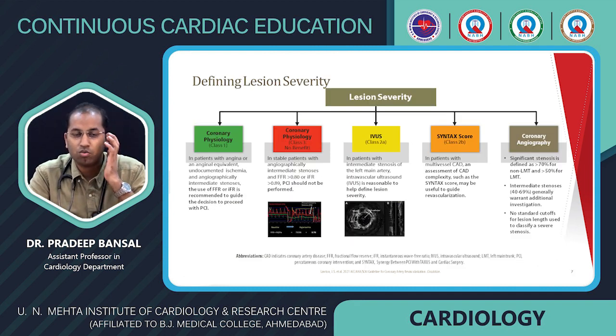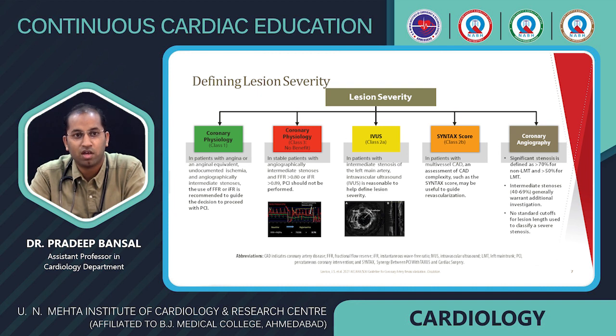First, how to define lesion severity. In coronary angiography, significant stenosis is defined as more than 70% in non-left main and more than 50% in left main. Intermediate stenosis of 40 to 69% generally warrants additional investigation, and there is no standard cutoff for lesion length used to classify severe stenosis. There is an indication for coronary physiology study in patients with angina or angina equivalent, undocumented ischemia, and angiographically intermediate stenosis.